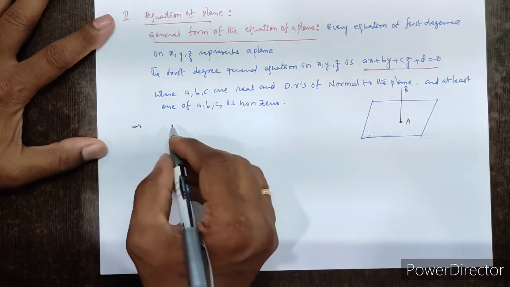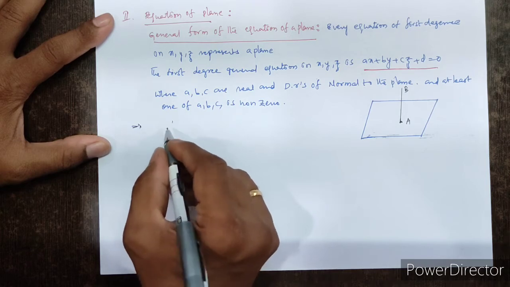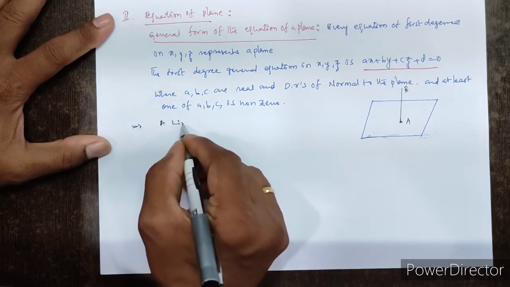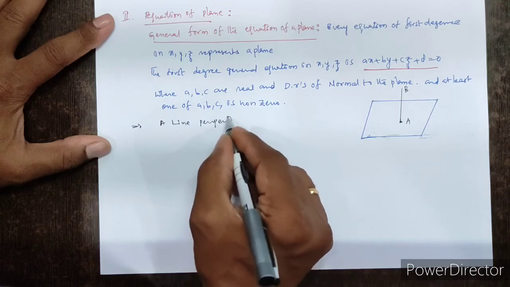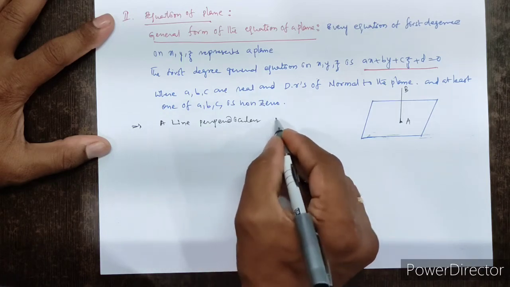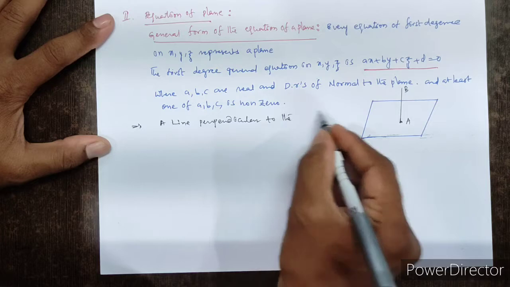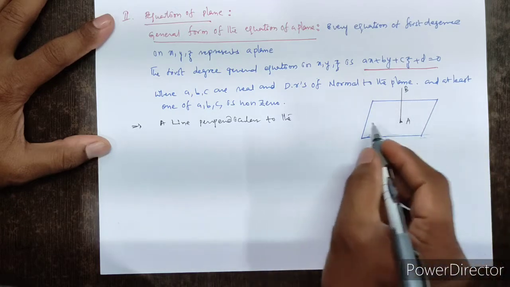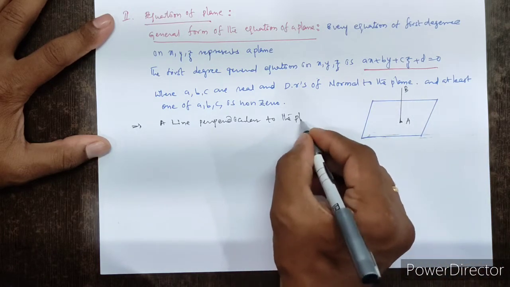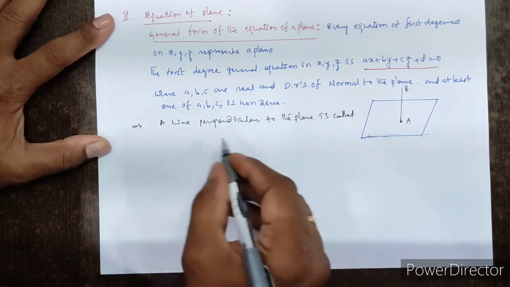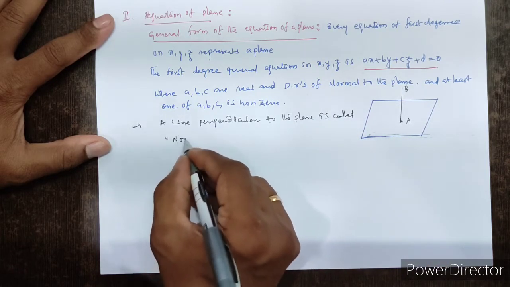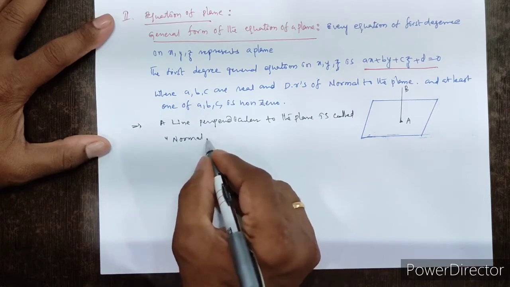A line perpendicular to the plane is called normal to the plane.